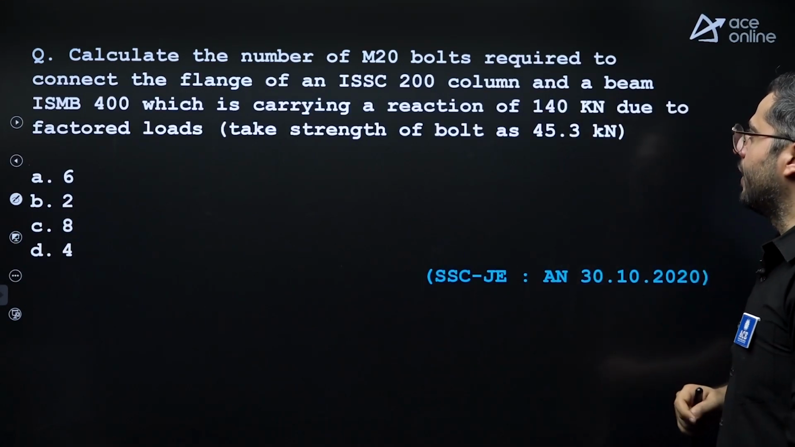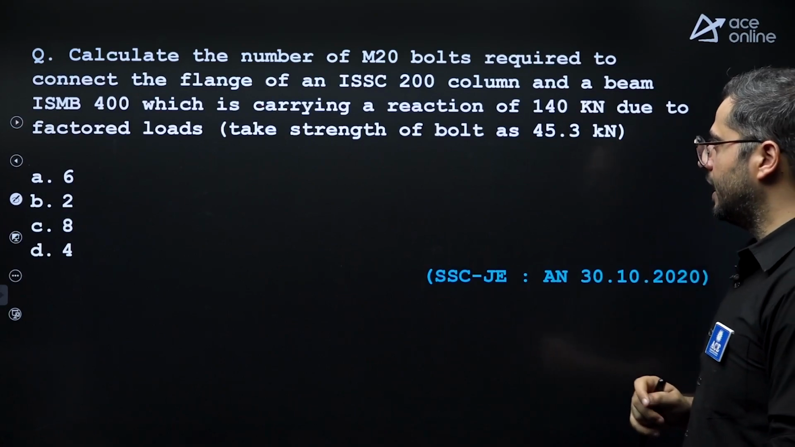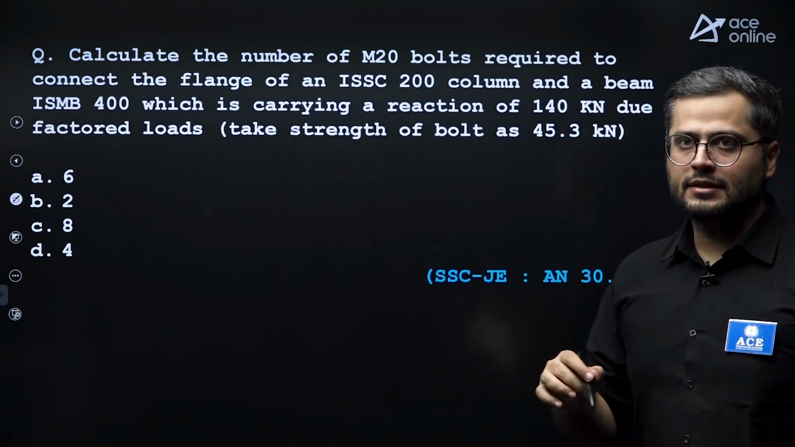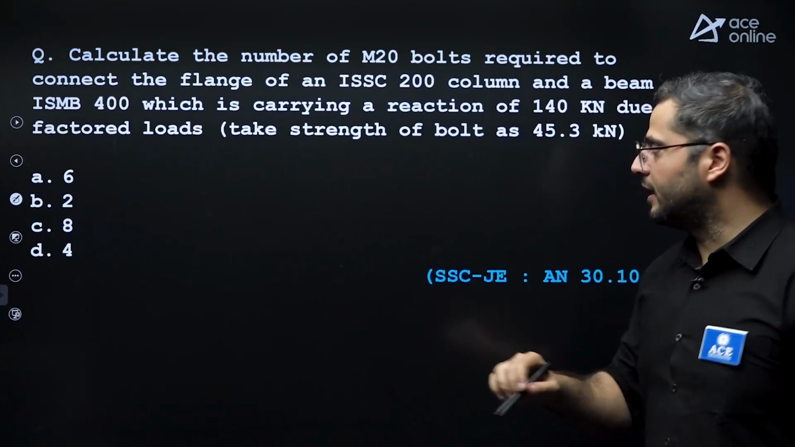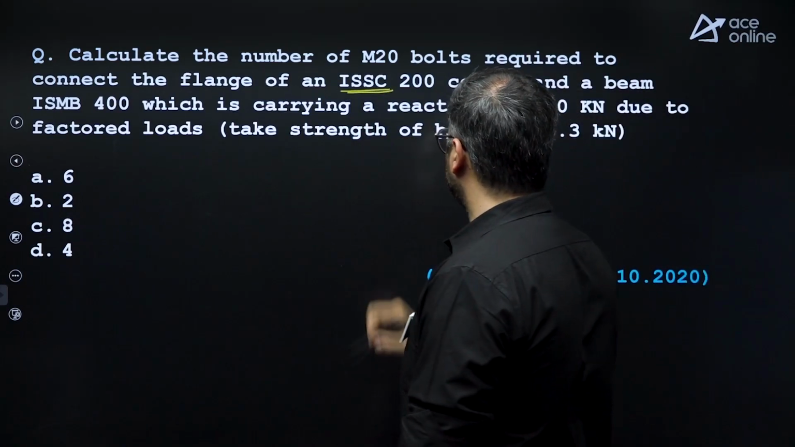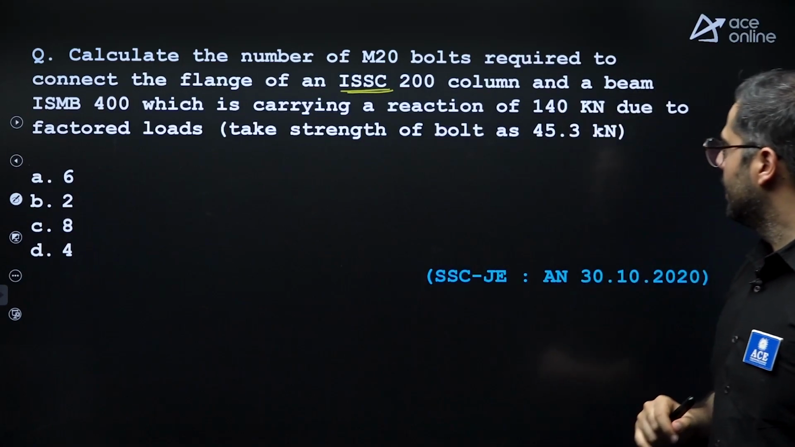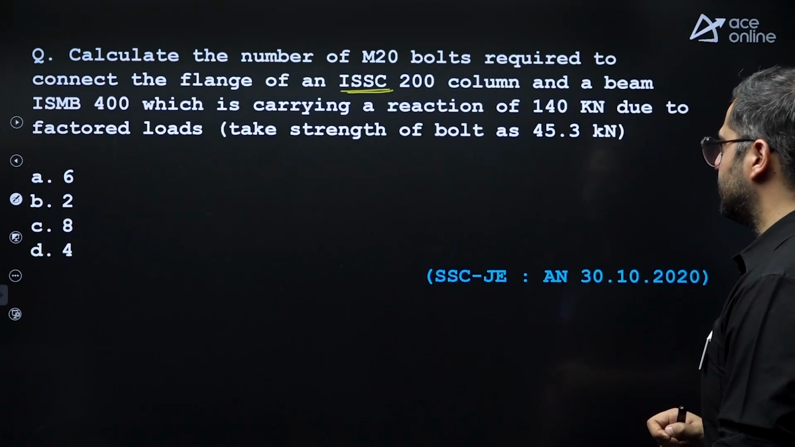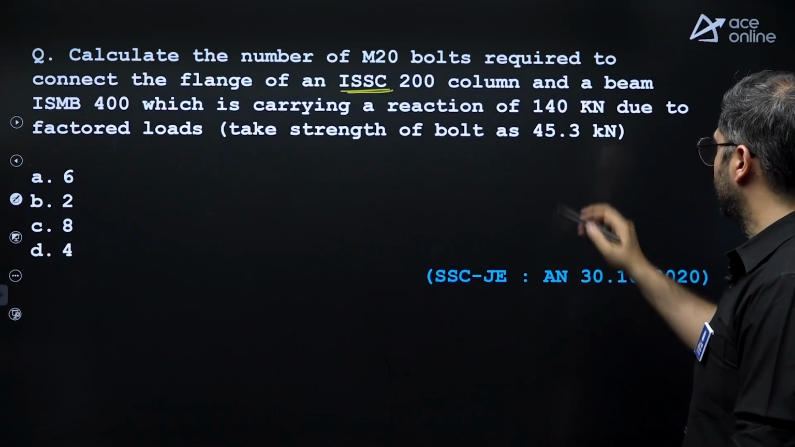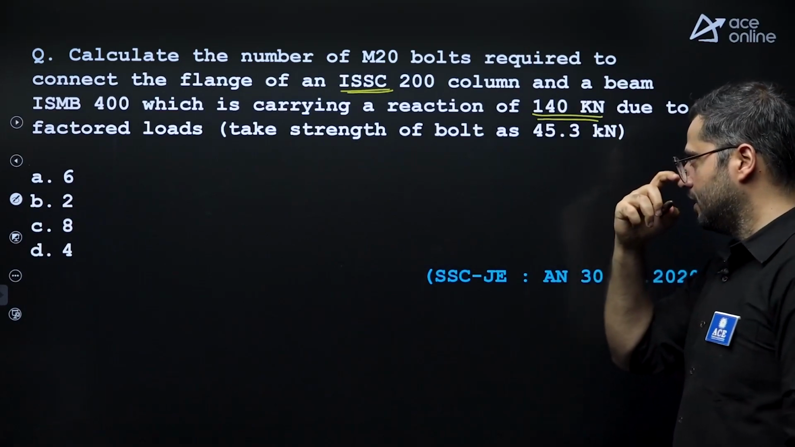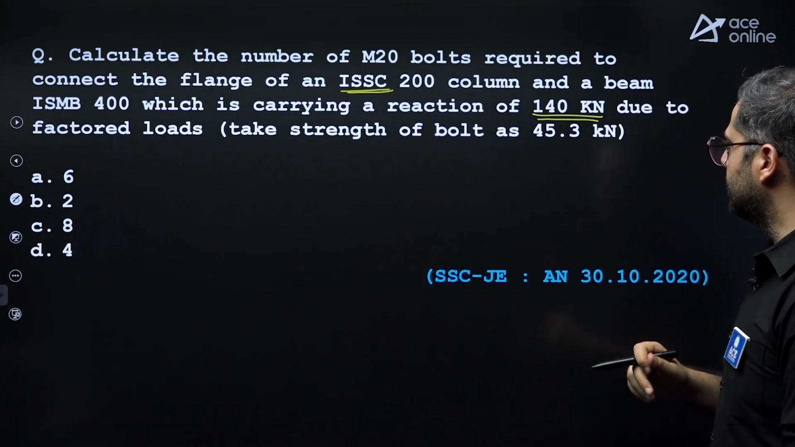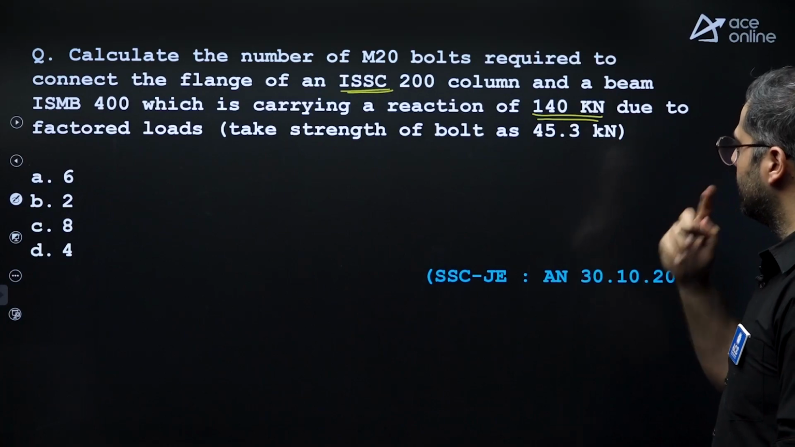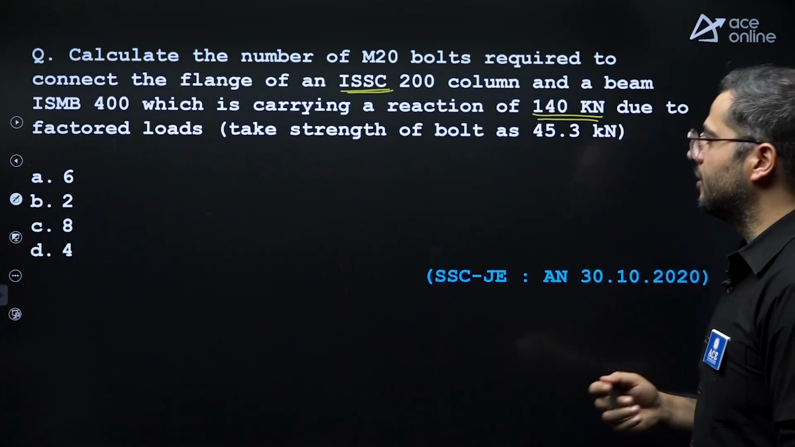Calculate the number of M20 bolts required to connect the flange of ISSC, Indian Standard Special Channel, ISSC 200 column, and a beam ISMB 400, which is carrying a reaction of 140 kilonewton due to factored loads. Take the strength of each bolt as 45.3 kilonewton. You need to calculate the number of bolts.